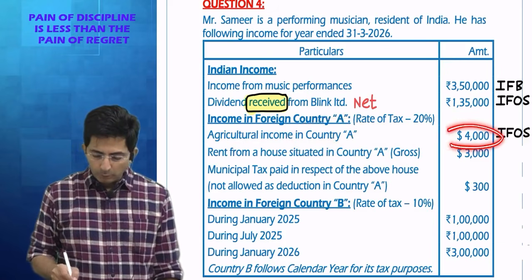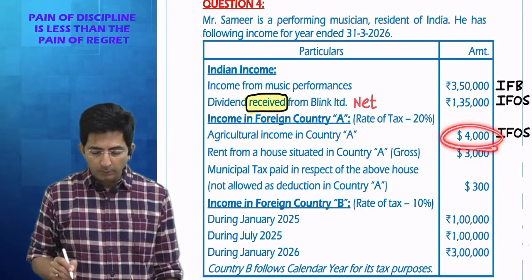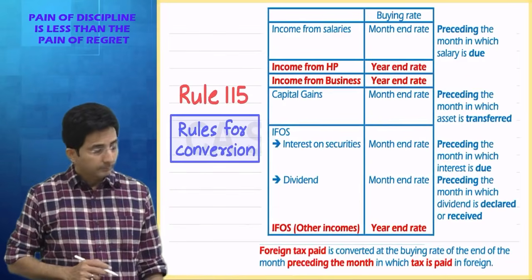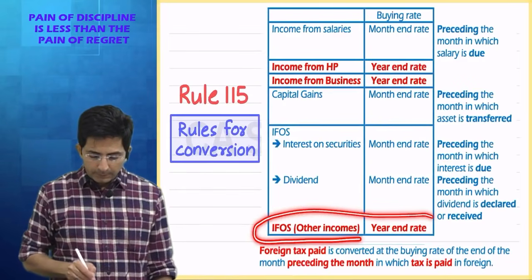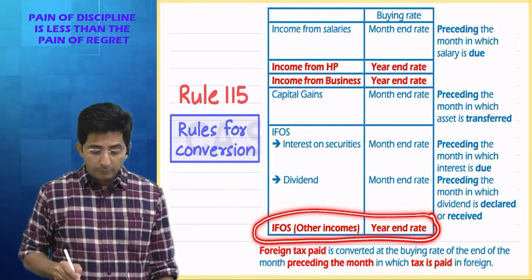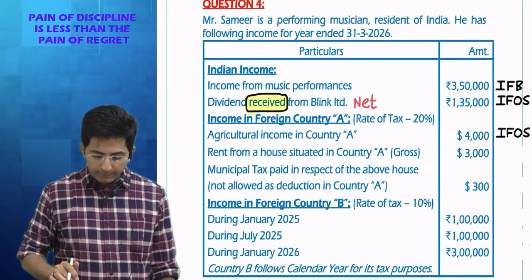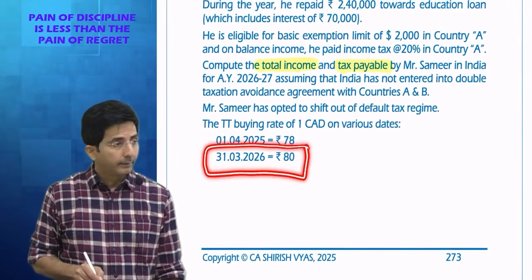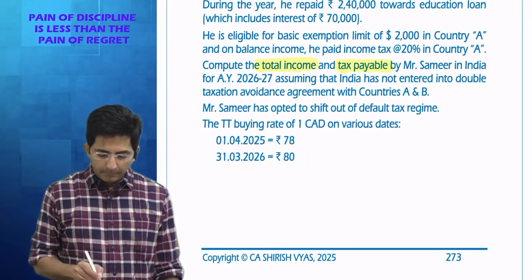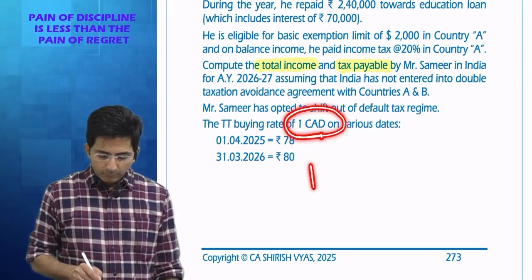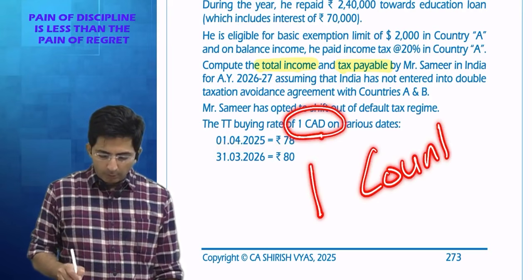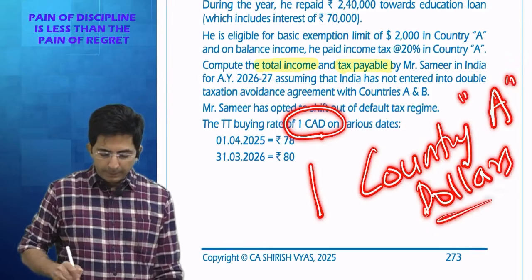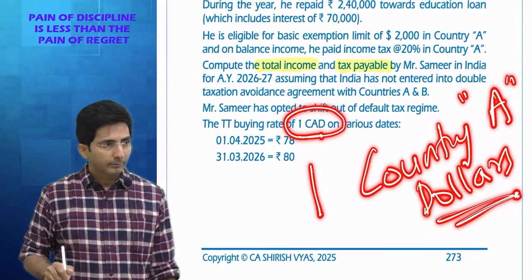But tell me, it is $4,000. How to convert this? Tell me which rule you will follow. Income from other sources, other income: year-end rate. So look for the year-end rate. What is the year-end rate? See this, 31st March 26 is our year-end. So the rate will be $1. Tell me what is this 1 CAD? 1 country A dollar. CAD means country A dollars. You can write it if you want, otherwise you will wonder what is 1 CAD.